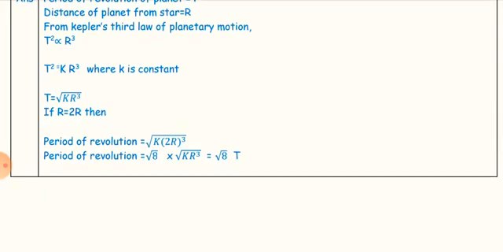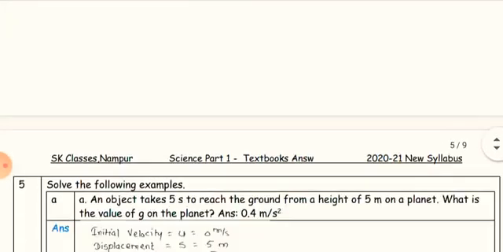If r becomes 2r, then the period of revolution is √(k(2r)³). The period of revolution is √(8kr³), but we know that √(kr³) is T, so the period of revolution is √8 T.